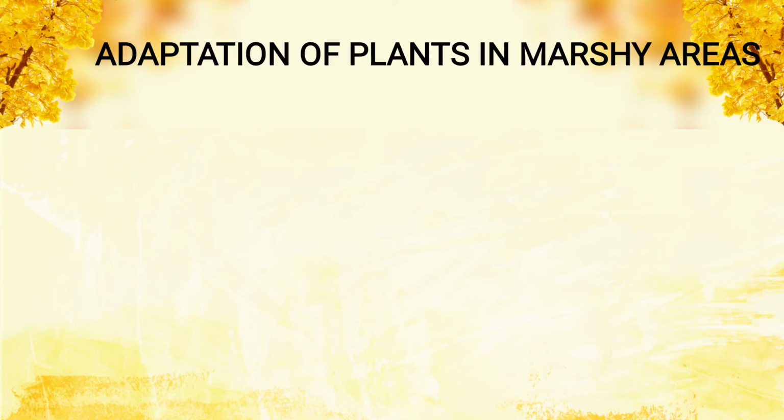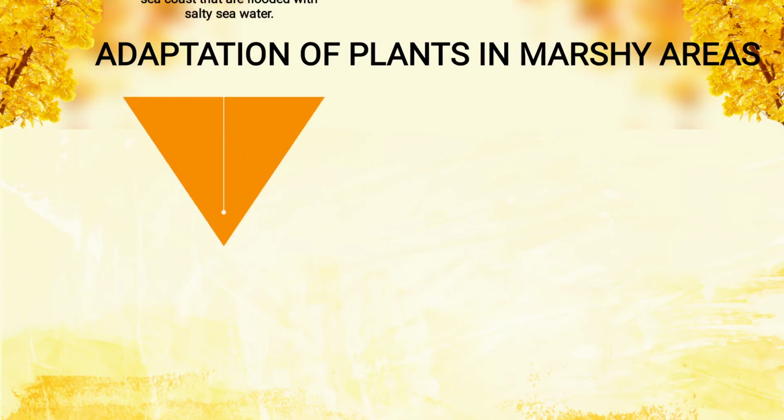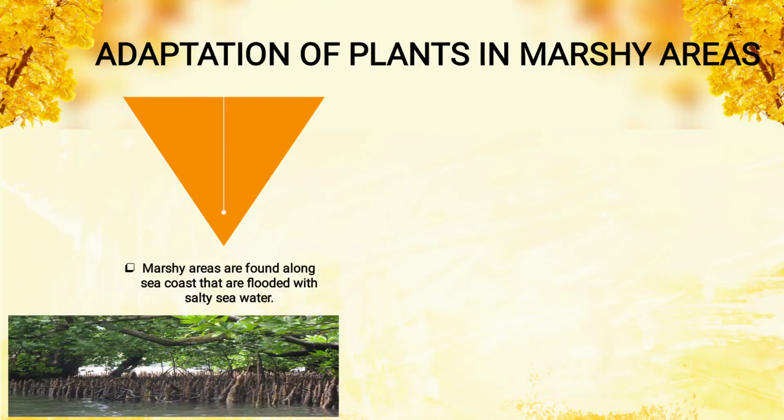Adaptation in plants in marshy areas. Marshy areas are found along the sea coast. They are areas that are flooded with salty sea water. The trees that grow in marshy areas are called mangroves.